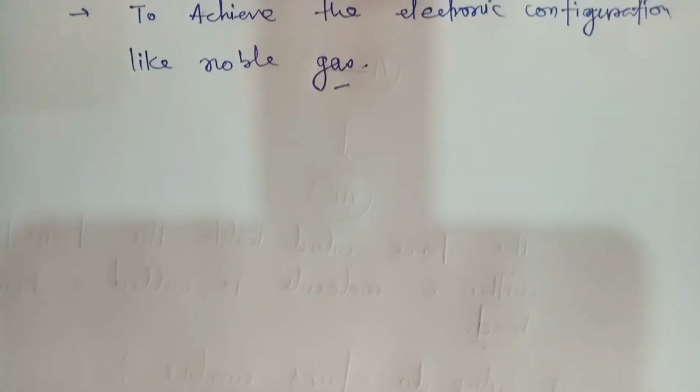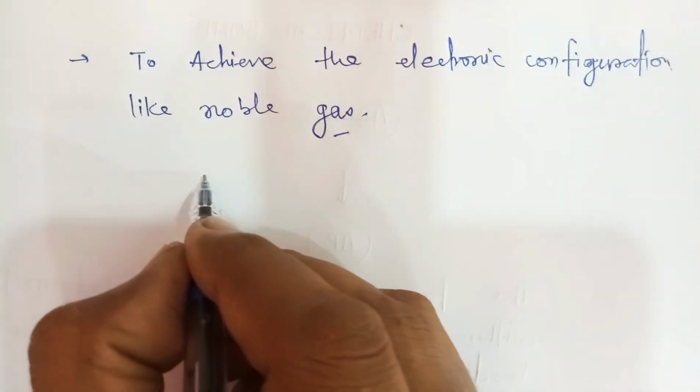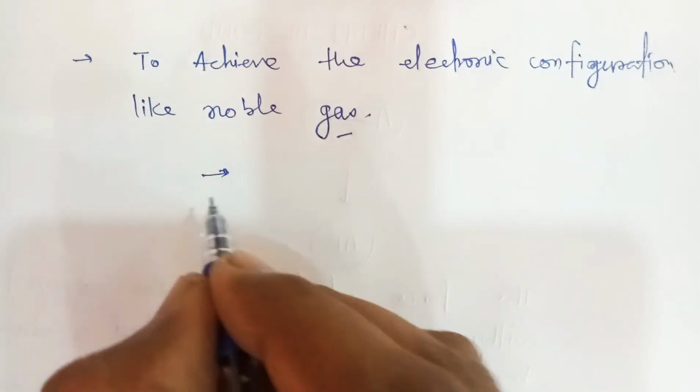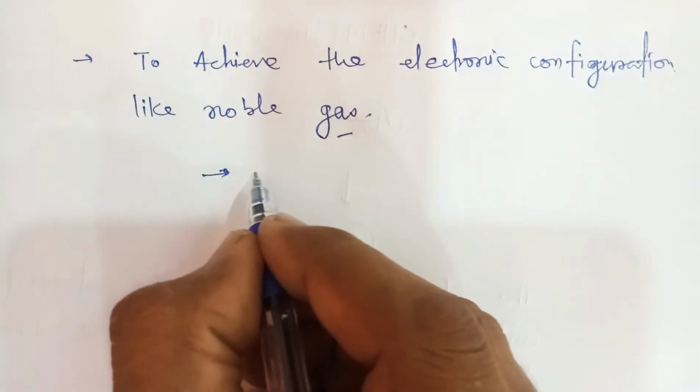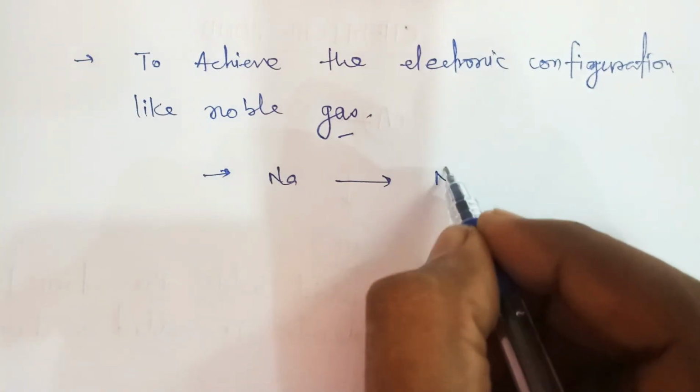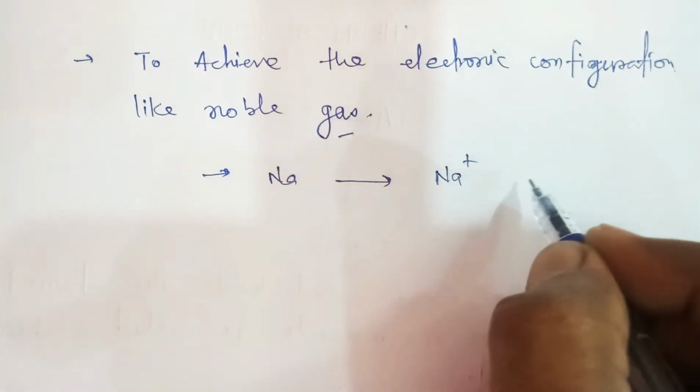And they can achieve this electronic configuration by losing electrons or by sharing electrons. Suppose you can see sodium can achieve the electronic configuration by losing electrons.